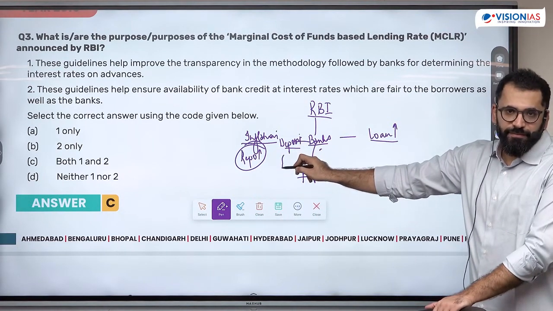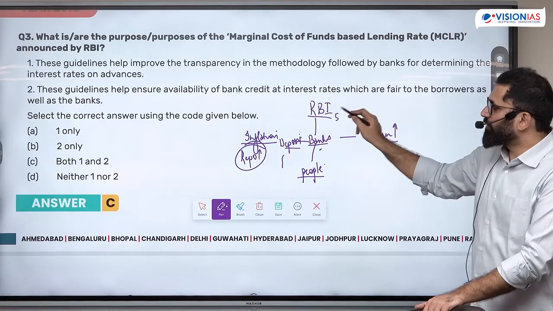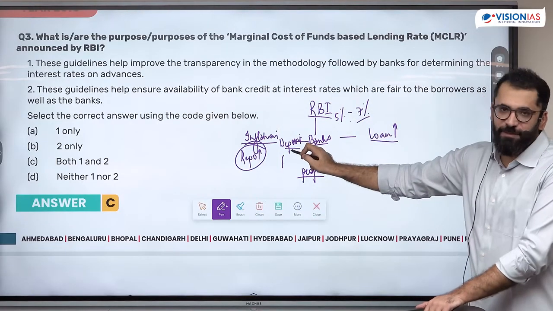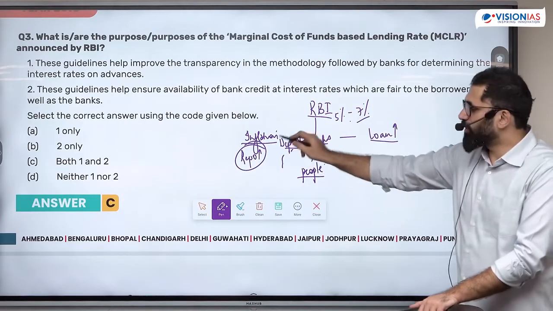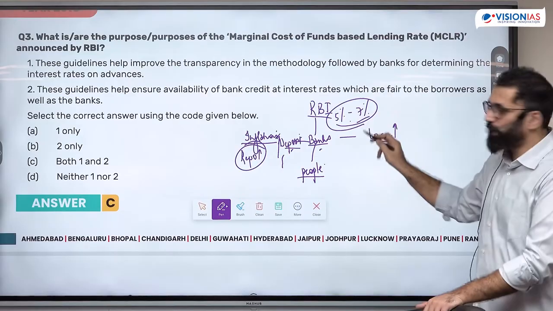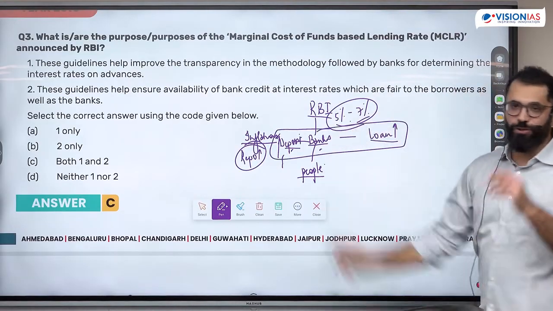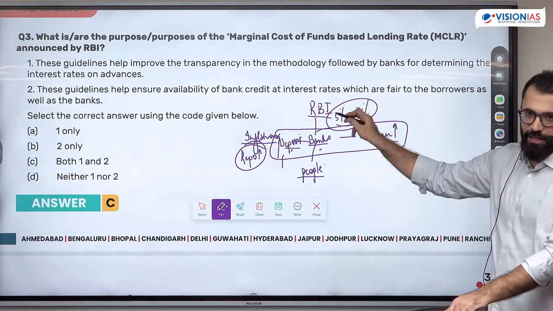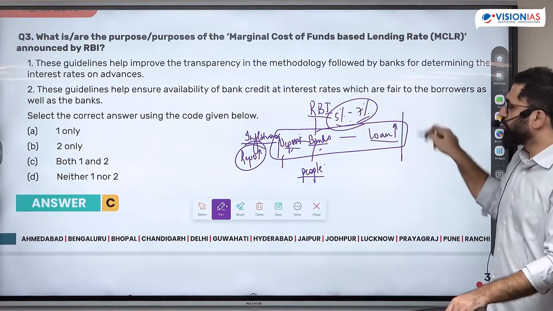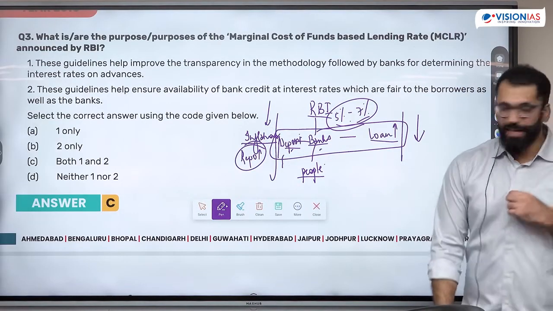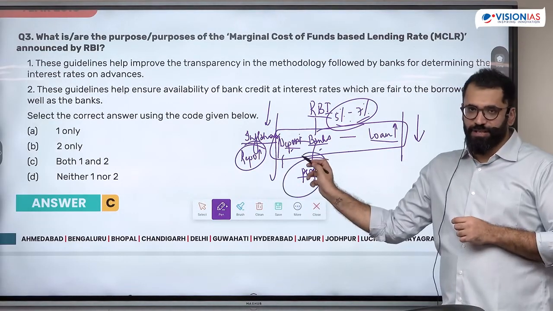अगर मुझे RBI से पैसा मिल रहा था 5% पे, now I'm getting 7%. Will people be ready to give me money at 6%? That means the deposit rate also has to go up. So whenever the RBI increases repo, both deposit and loan rate should increase. Simultaneously, if repo rate decreases, the loan rate should decrease and also the deposit rate should decrease. Then only people will see the change.